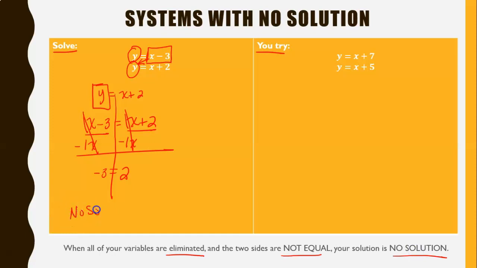On your IP, you will have to just type out no solution. If we were in class together, you could use the shortcut, the circle with the line through it. Would you please pause the video and use this same method to try the next example?